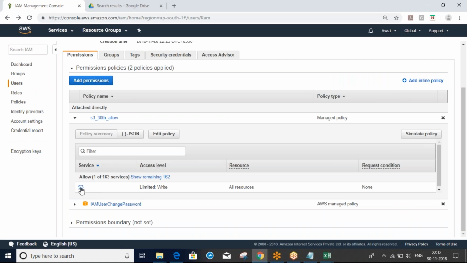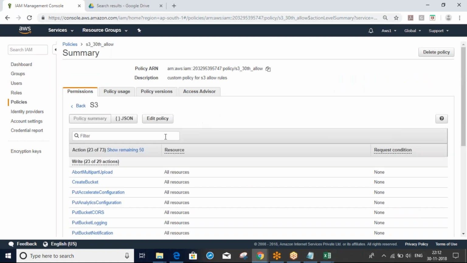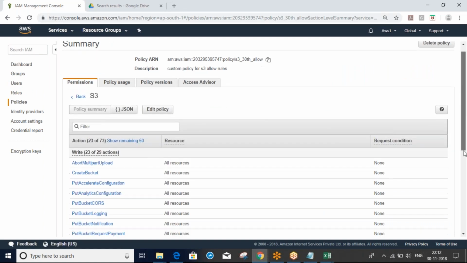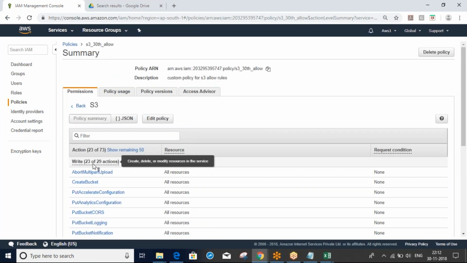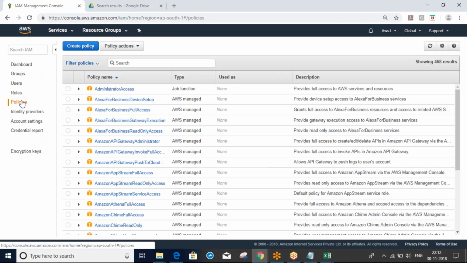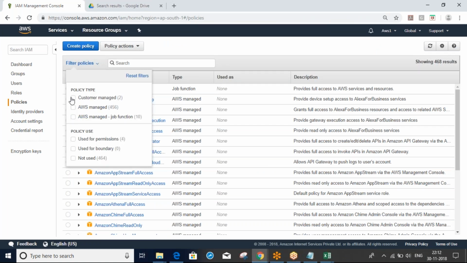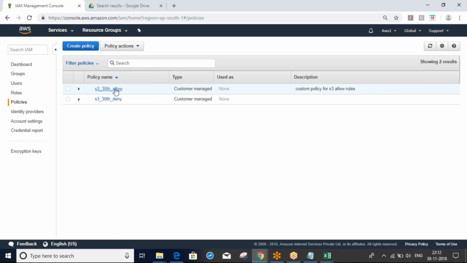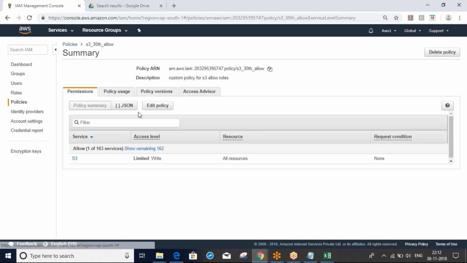What I will do is click this, modify, and give full permission. Inside the policy, there is an edit option. Click allow, edit.